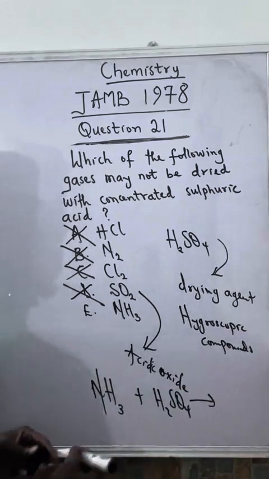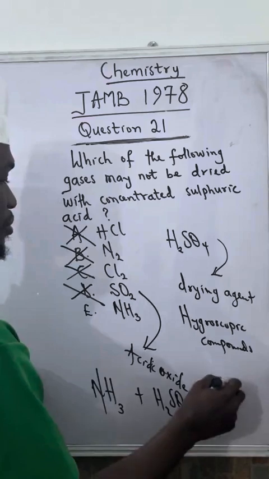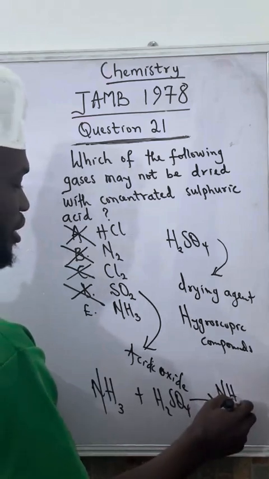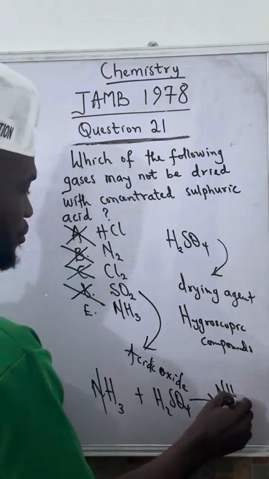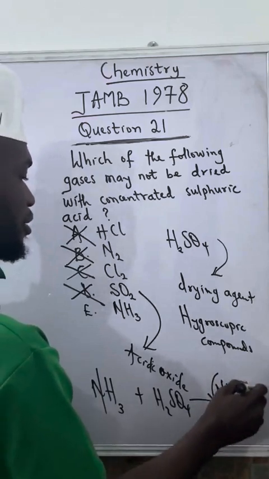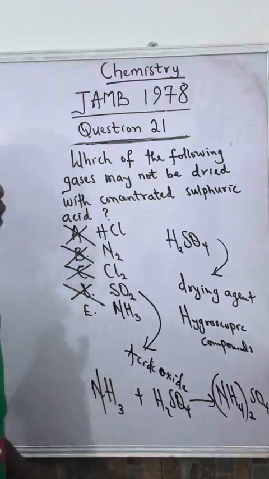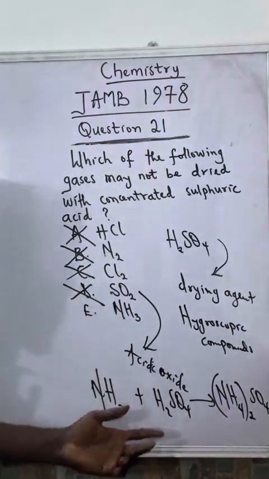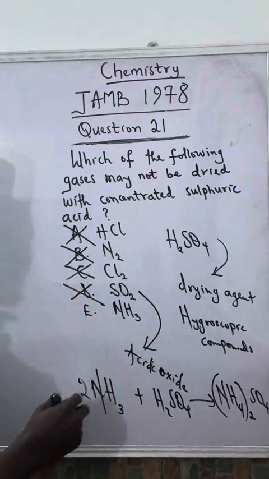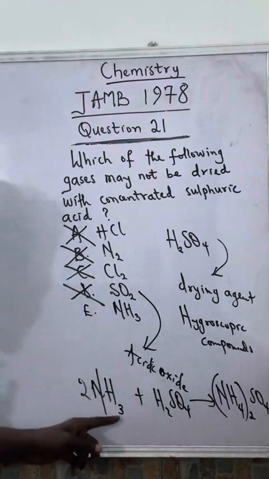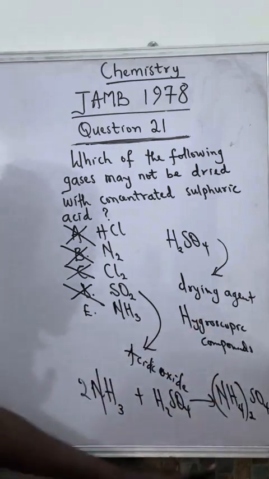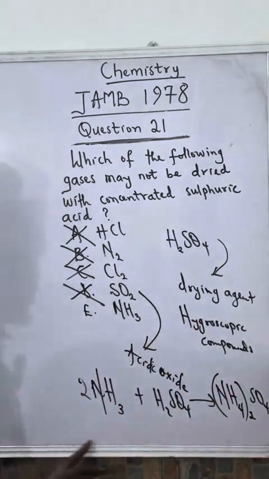It will lead to the formation of ammonium sulfate, (NH4)2SO4. Let's consider whether it is balanced. We can just put 2 here to make the equation balanced. So this is balanced. So this is the neutralization reaction.